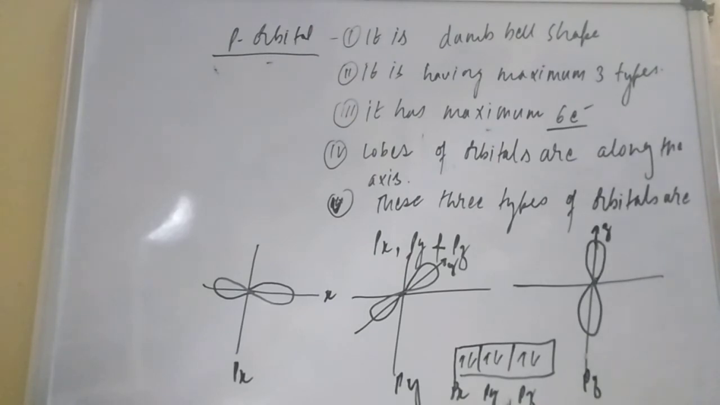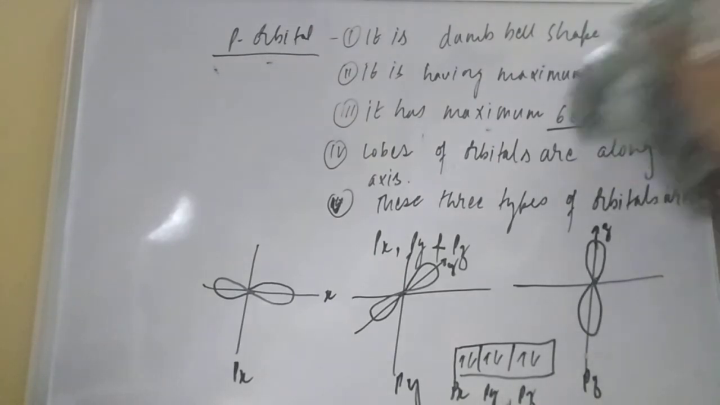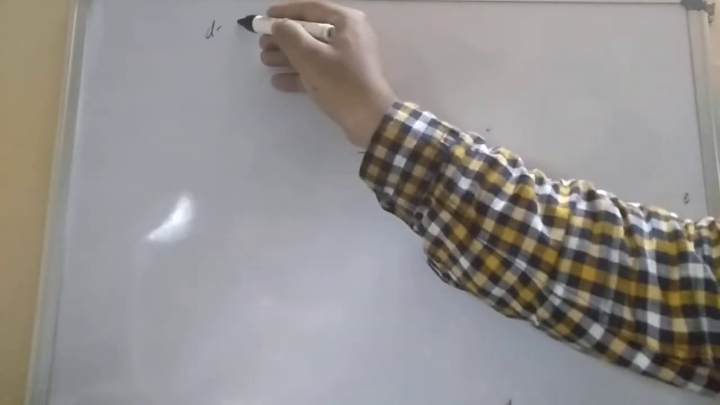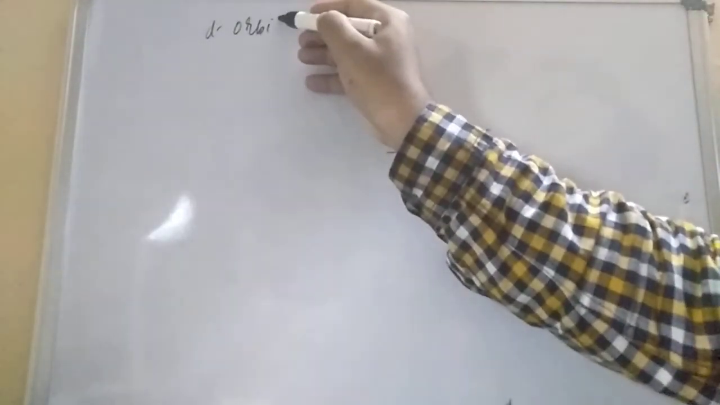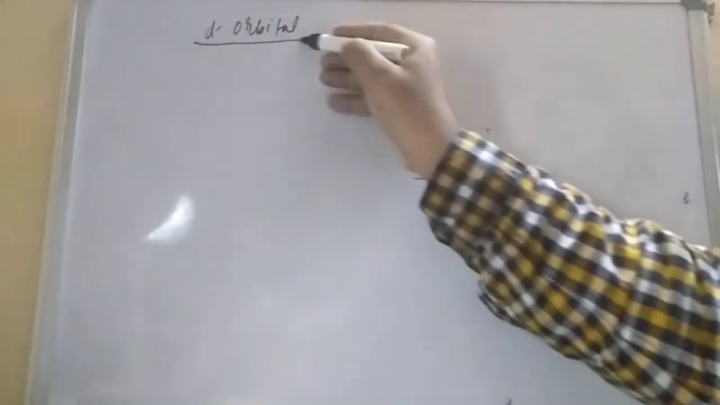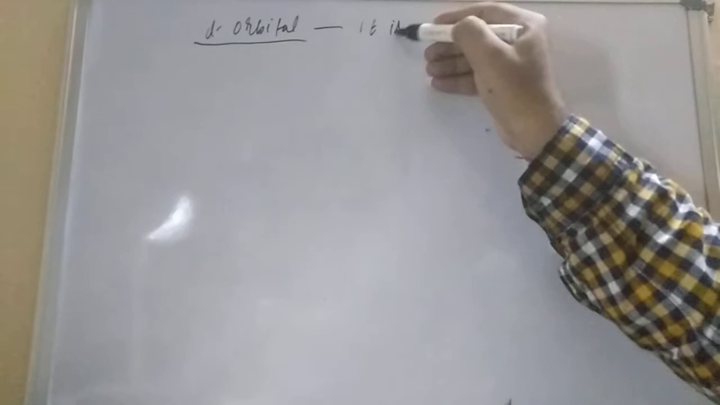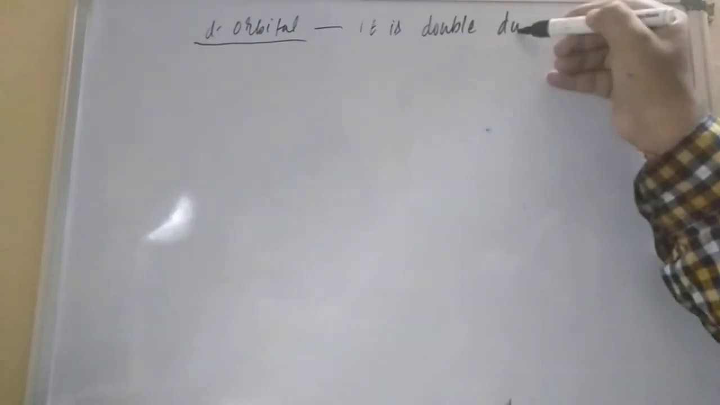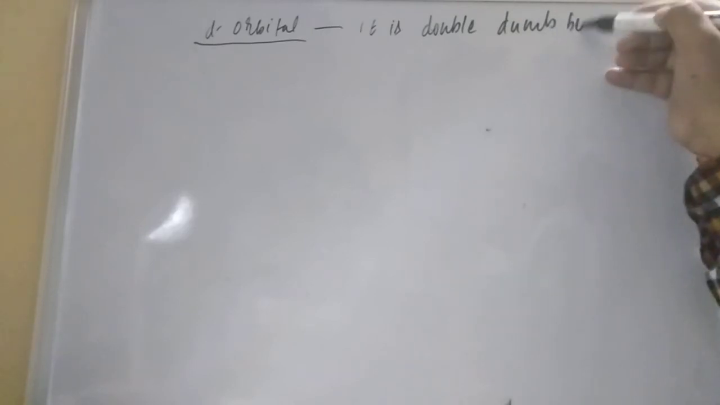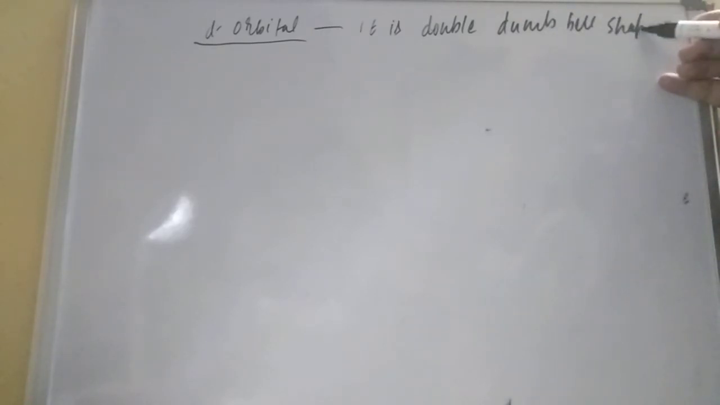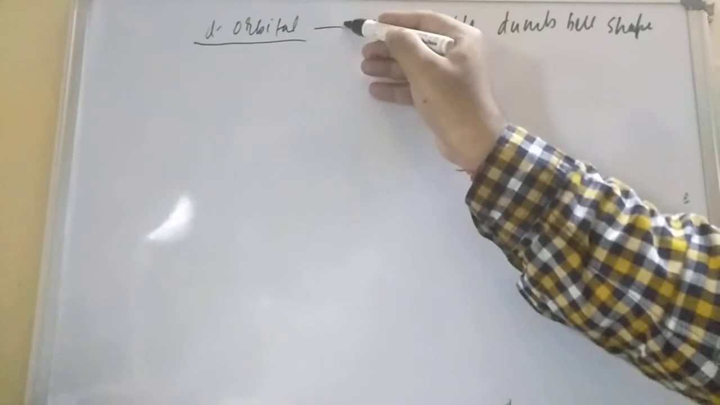Now, student, let us move to the d orbital. So we are erasing this one. Let us try to understand what the d orbital is and what the types of d orbital are. Here, student, is the small d orbital. When you are talking about the small d orbital, the first point is that it is double dumbbell shape. The shape will be double dumbbell shape.